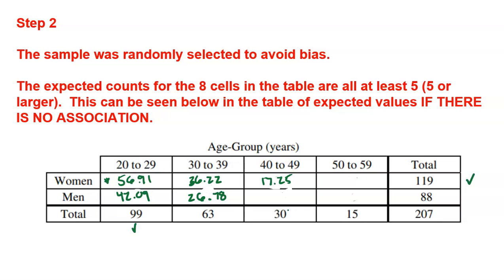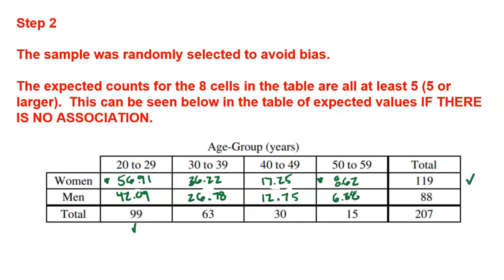So again, how am I getting all these numbers? Well, I got them written down, to be quite honest. But what I did to actually get them was, for each cell, for example, I'm trying to find this cell right here: 119 row total times 15 column total, multiply them together, divide by the grand total. So here I get 8.62, and then here I get 6.38.